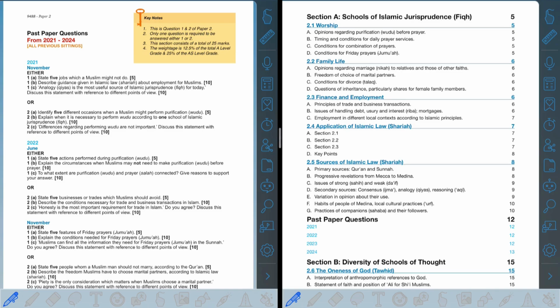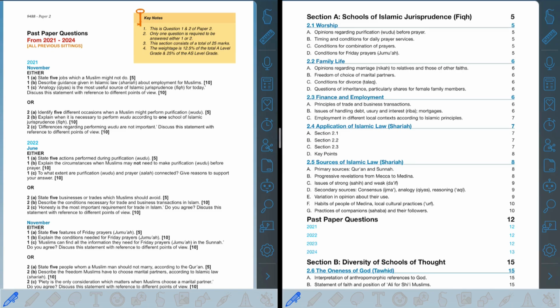Usually all of these questions are interrelated and the topic is usually the same. So let's look at the first question. It says state 5 jobs which a Muslim might not do. The second question asks about guidance given in Islamic law about employment. So again, it's about employment. And the third question says that analogy is the most useful source of Islamic fiqh for today, so you can discuss this statement with reference to different points of view.